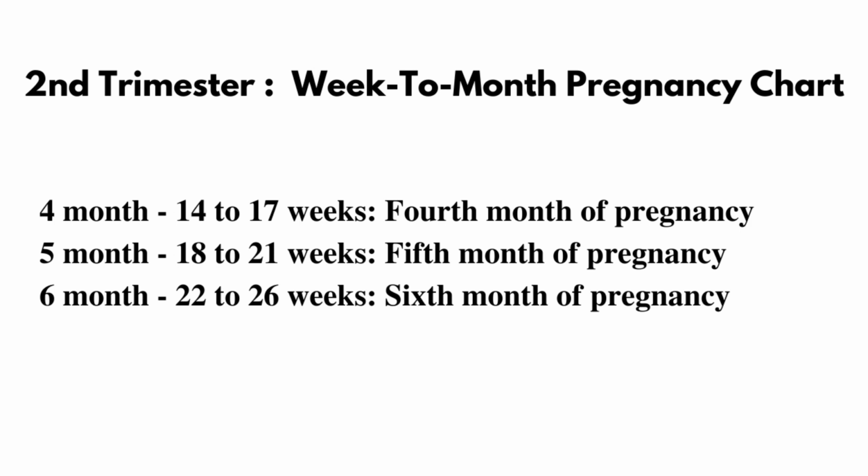So here I am going to explain about the second trimester and its weeks. So I am going to explain the second trimester week to month pregnancy chart. 14 to 17 weeks you are in 4th month pregnancy, 18 to 21 weeks you are in 5th month of pregnancy, and 22 to 26 weeks you are in 6th month of pregnancy. And second trimester symptoms are morning sickness, headache, giddiness, fatigue, etc. These symptoms will slowly disappear once you start moving towards your third trimester.